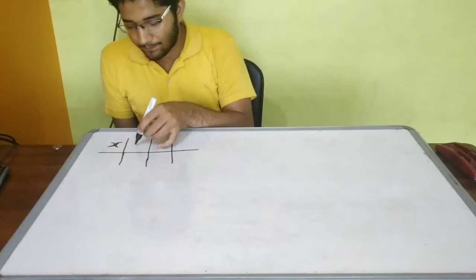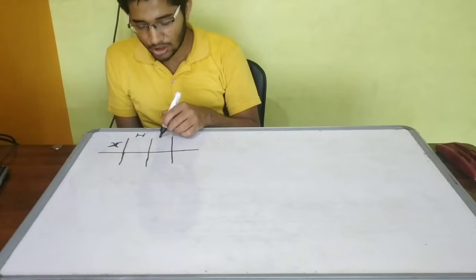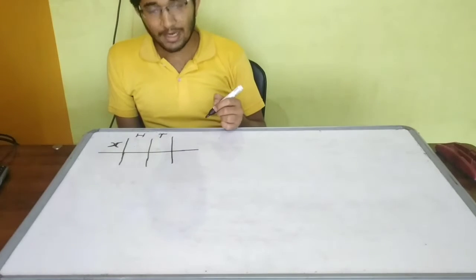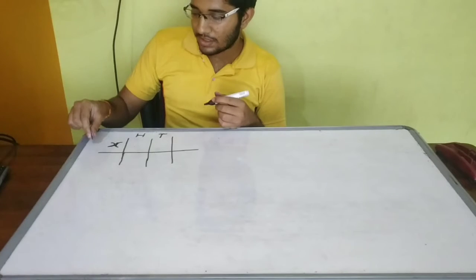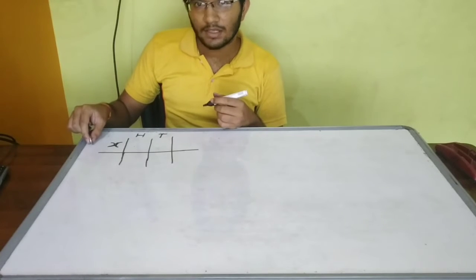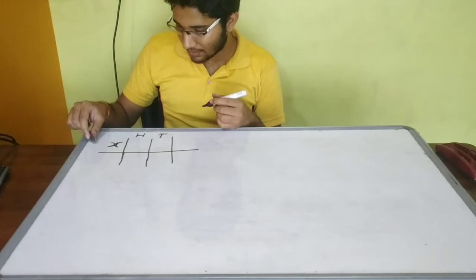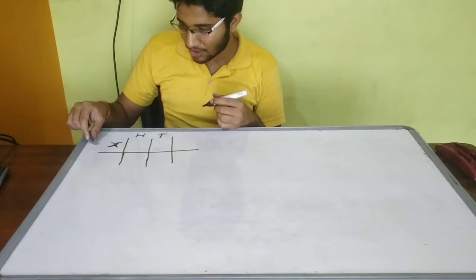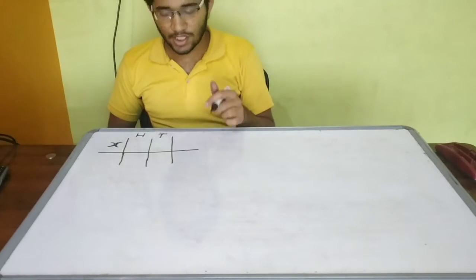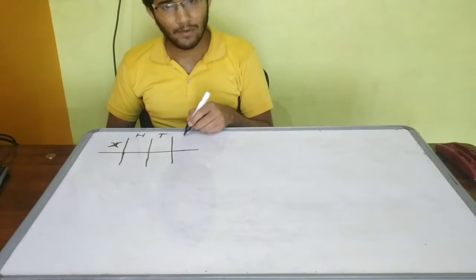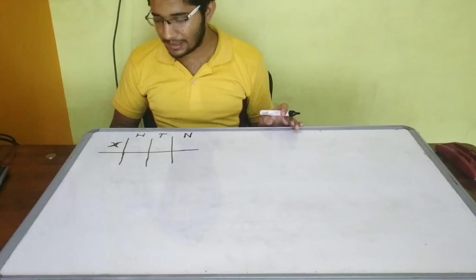First possibility is of getting heads. Second possibility is getting tails, and third possibility is the coin staying like this. There will be no head and no tail. The coin will be like this. Okay, it is very difficult for a normal coin, but in this coin it is possible. So for that I will write N. It is not anything, not head, not tails.